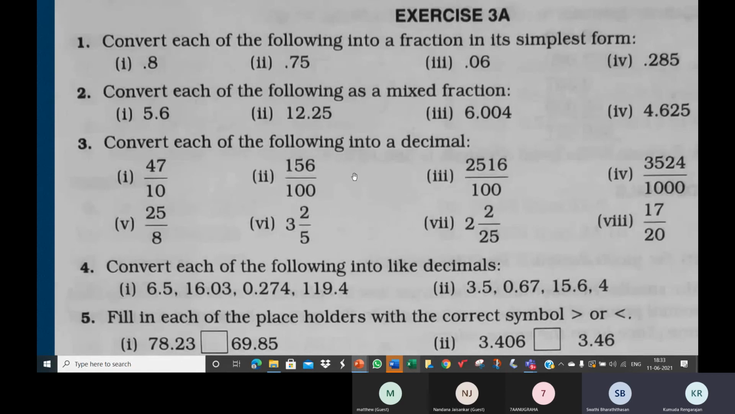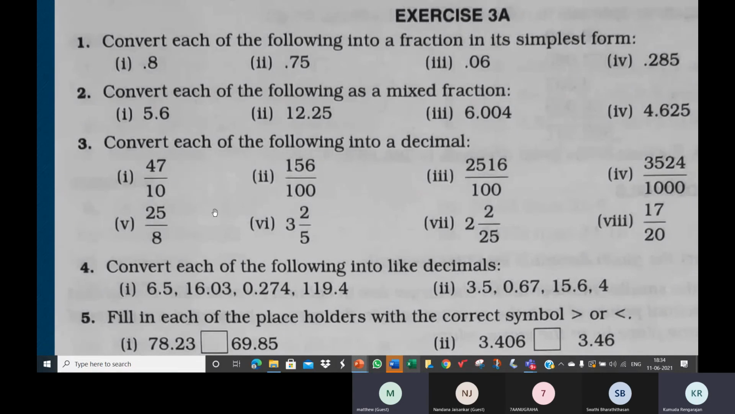Ma'am, 1.56. Yeah, somebody else tell me the third one. What is 2516 by 100 as a decimal? Ma'am, 25.16. Very good. Matthew, the last one. Ma'am, 3.524. 3.524. Very good. Now you can see that these do not have denominator 10, 100, 1000 and so on. So there is one trick, children.